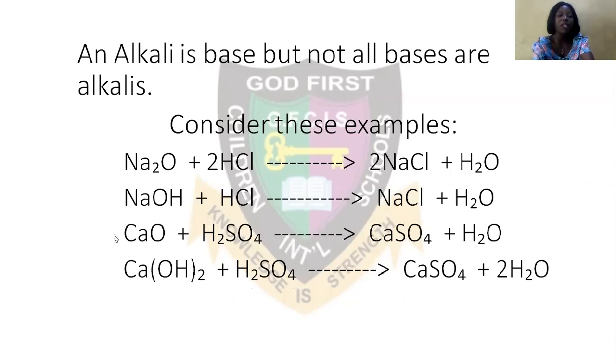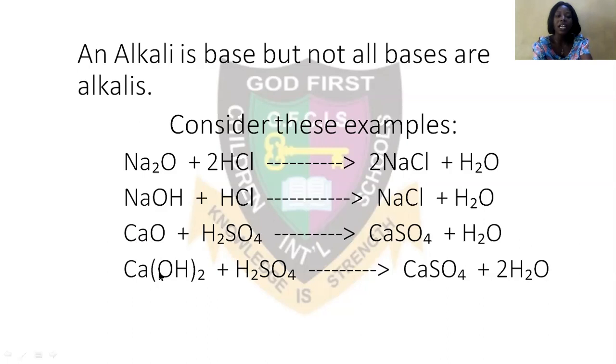This is a base, but it's not an alkaline because it's not soluble, it is not a hydroxide. A hydroxide which is soluble in water is an alkaline and also a base as well. So calcium oxide is a base, but it's not an alkaline.